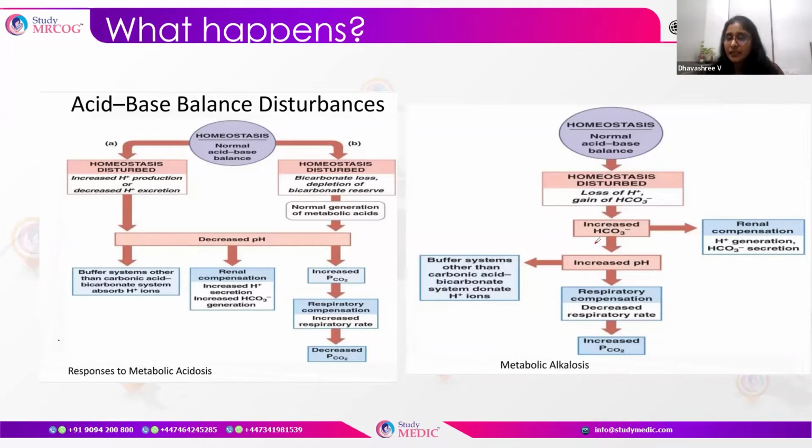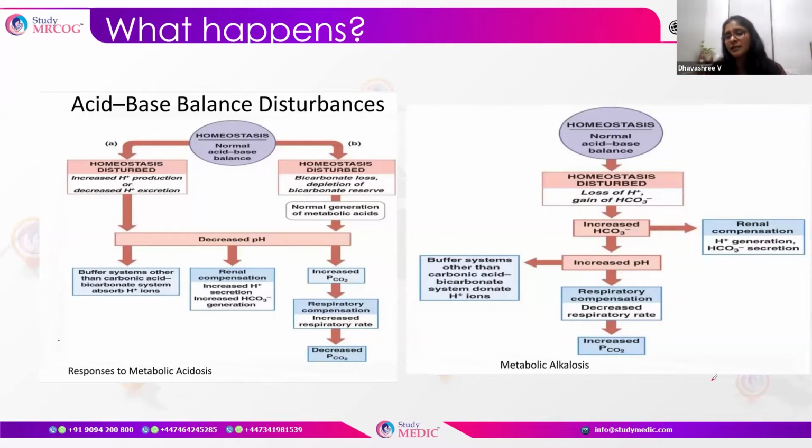So when there is an increased HCO3, the first thing that happens is the bicarbonate buffer. Usually the bicarbonate buffer is the immediate buffer, followed by the respiratory compensation. What happens in the respiratory compensation? When HCO3 is increased, carbon dioxide is retained. We have to retain carbon dioxide. So there is hypoventilation, which causes increased PCO2, thereby increasing the hydrogen ions and reducing the pH.